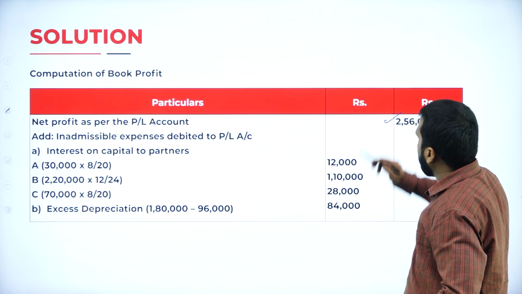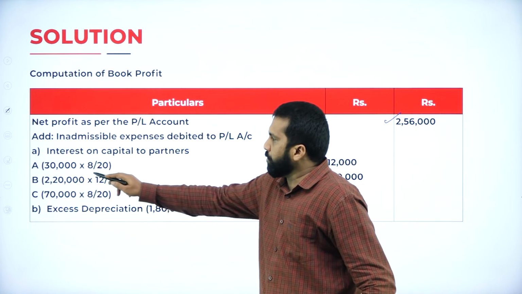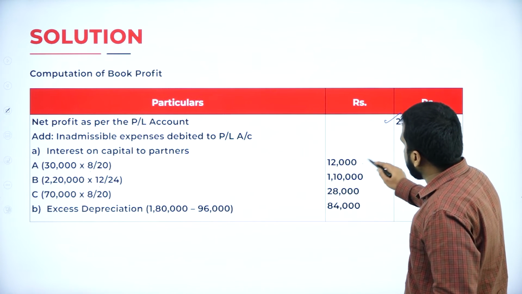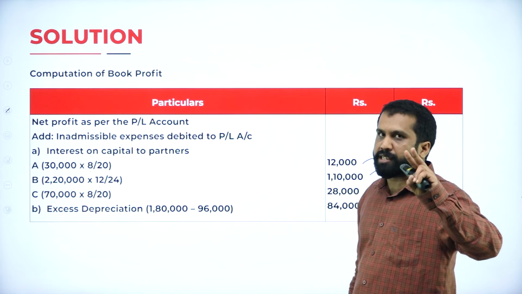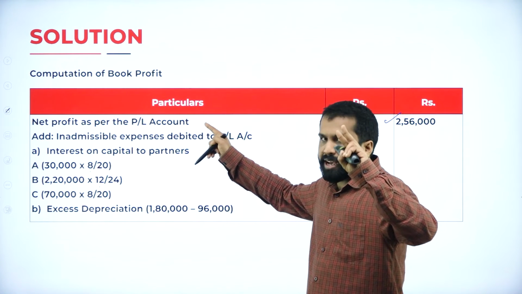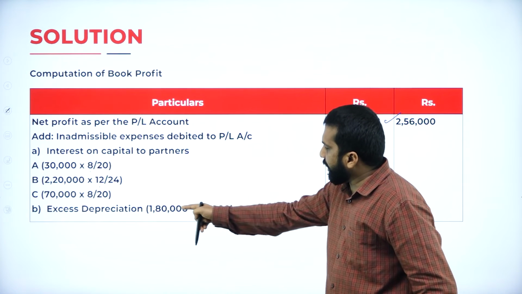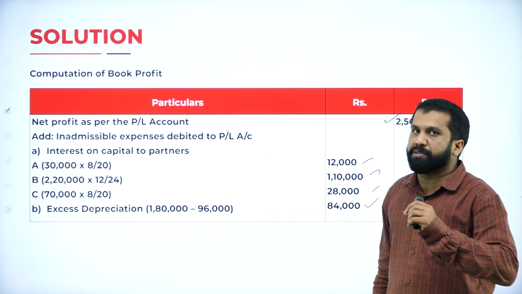Net profit we have taken. Inadmissible, like interest on capital, as I told you, 8 by 20, 12 by 24, 8 by 20. It is done. Excess of depreciation, there are two options. 1,80,000 you can add, 96 you can minus, or else you can do 1,80,000 minus 96, and the difference you can take here in the inadmissible.